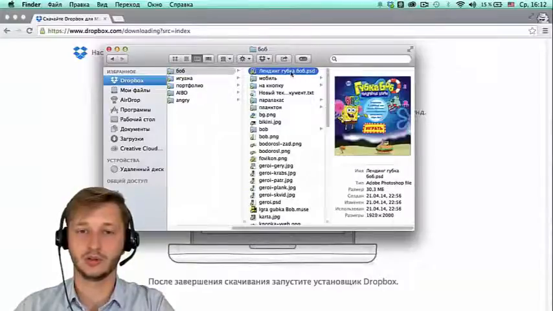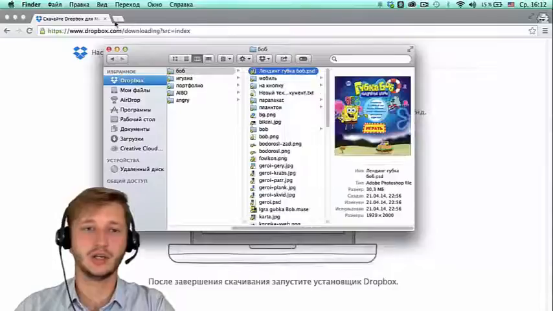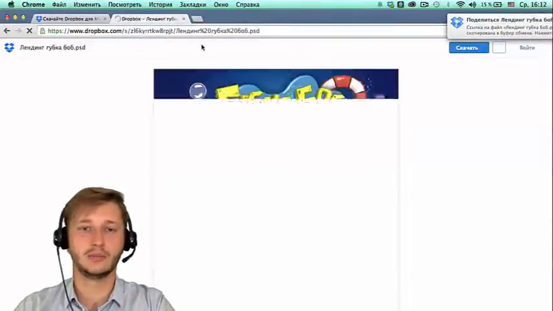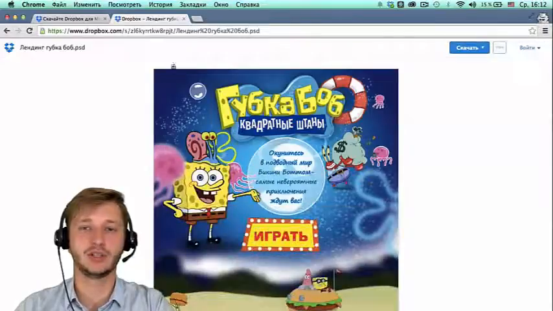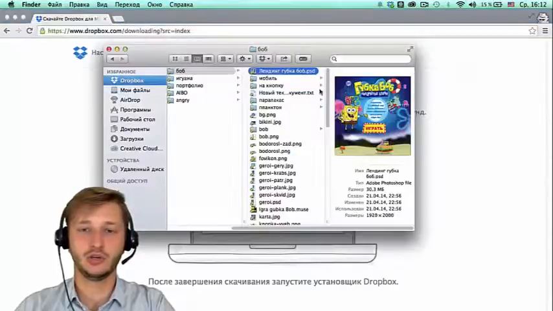It's possible to give access to just a single file. Let's do the same actions. There is our file. It can even be downloaded.